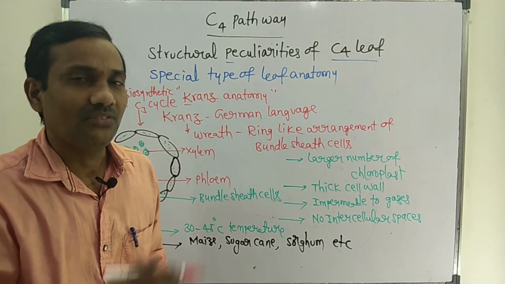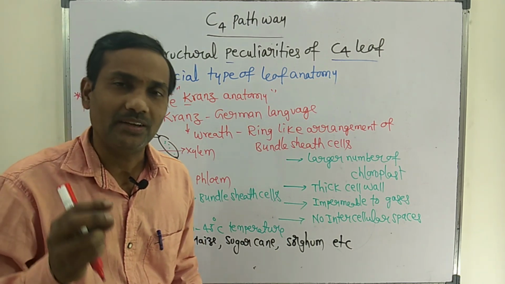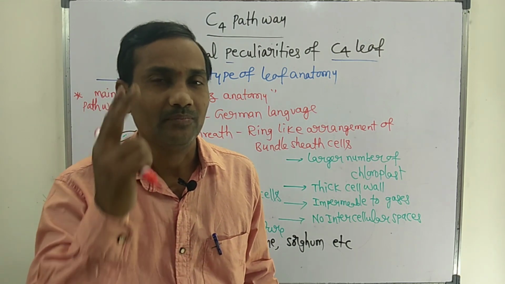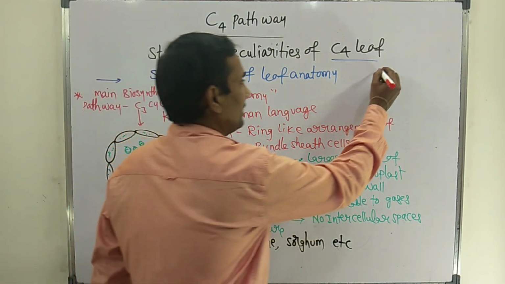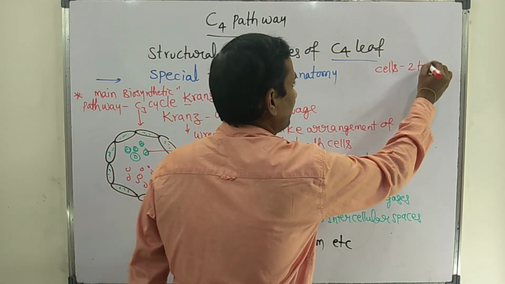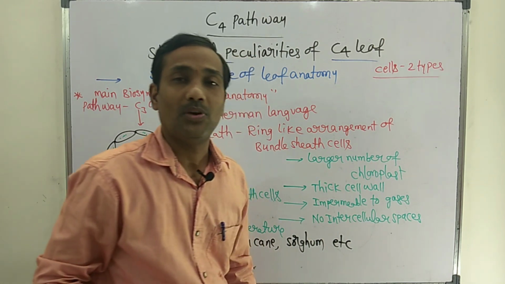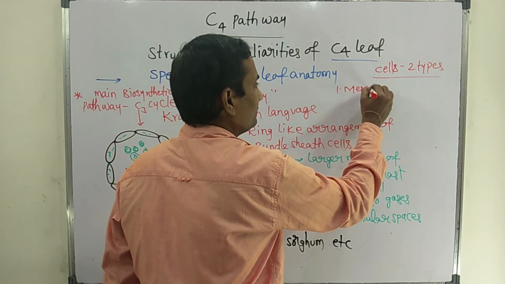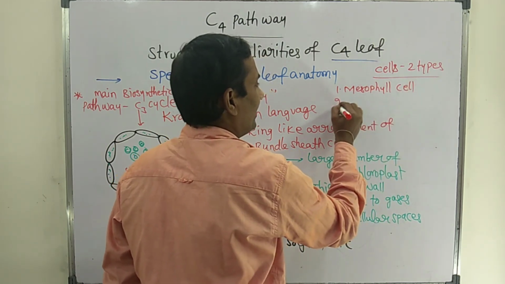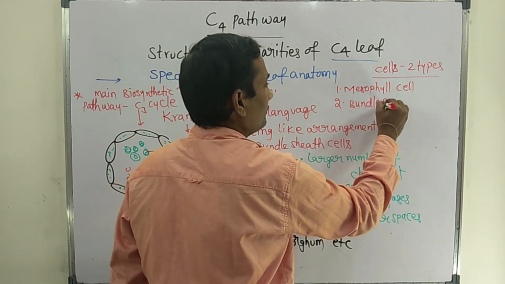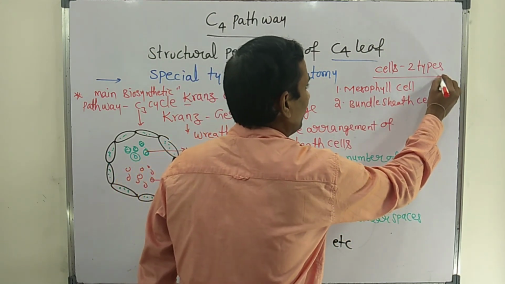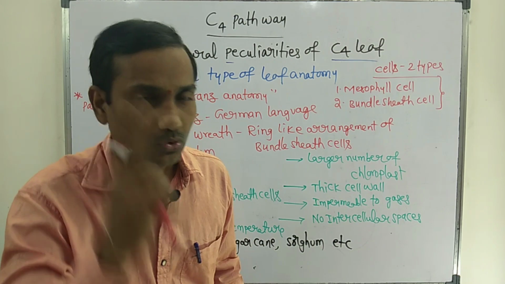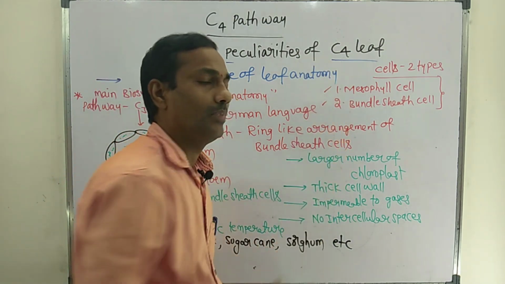The entire C4 pathway occurs in 2 cells. There are 2 types of cells that participate in the C4 pathway. The first type of cell is the mesophyll cell. The second type is the bundle sheath cell. So the entire C4 cycle occurs mainly in the mesophyll cell and the bundle sheath cell.